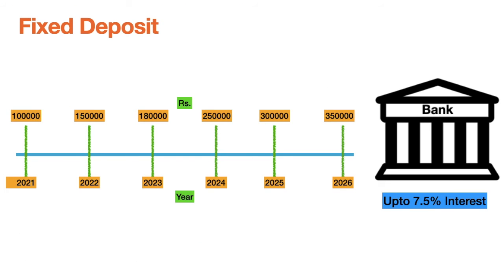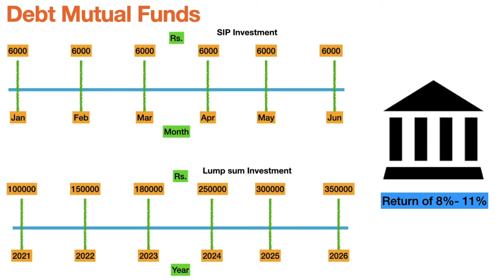Next is fixed deposit. In a fixed deposit, you have to deposit once at the beginning, at the time of account opening. You deposit one amount, and that amount will be fixed for n number of years. It can be 1 year, 2 years, 5 years, 10 years, anything. Here the interest rate is the highest among all three products, around 2.5%.